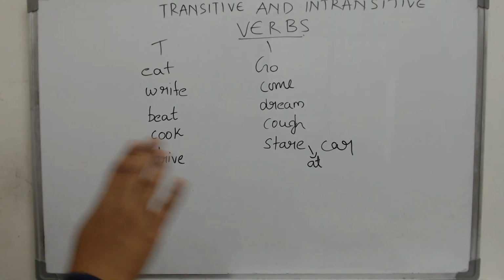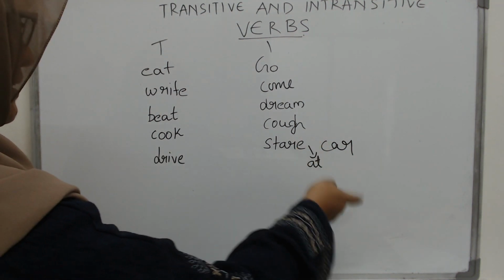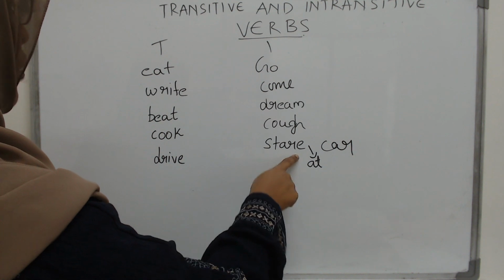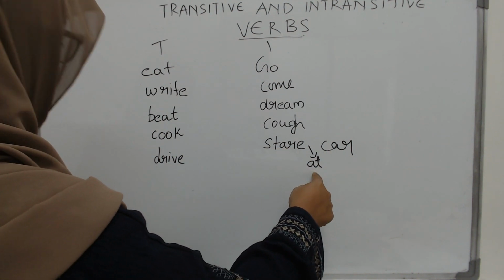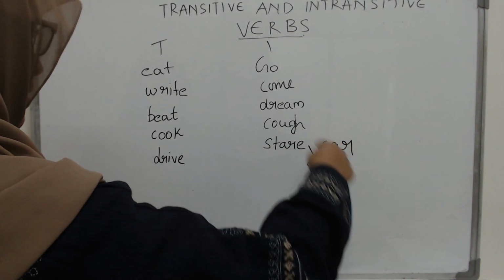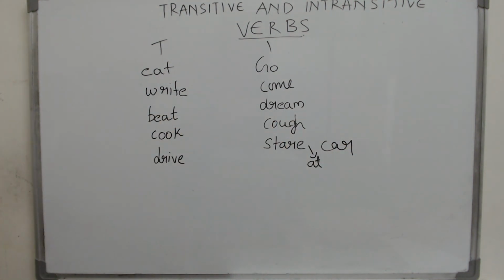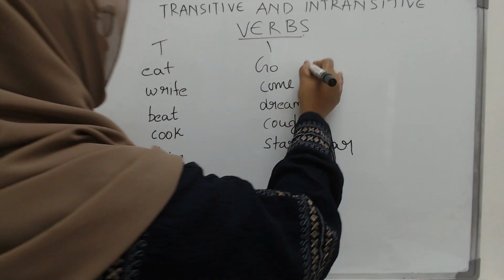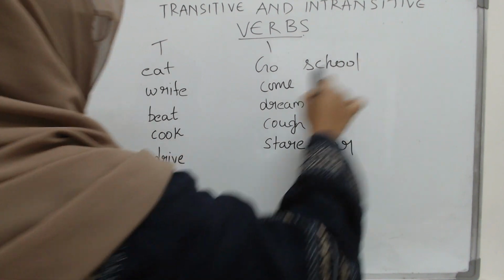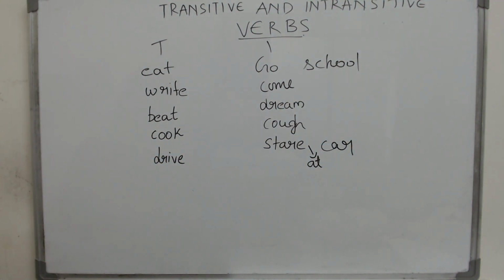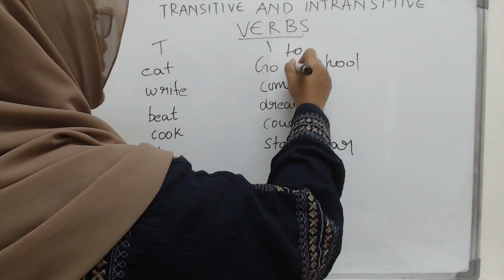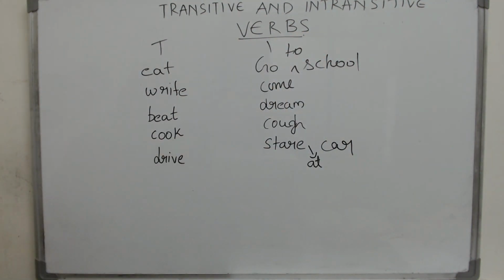It is not the direct object. What follows the verb immediately? What follows it immediately is a preposition. It is not a noun or a pronoun. Our noun is here, but it is not a direct object. Similarly, if you have to say I go, tell me any noun. School. Do you say I go school? No, you will say I go to school, which means what? Not a direct object. What follows is a preposition.